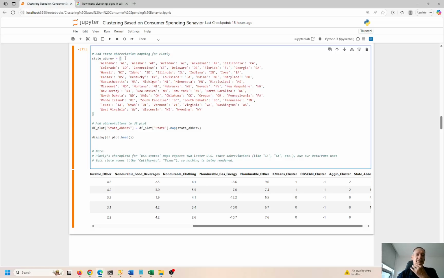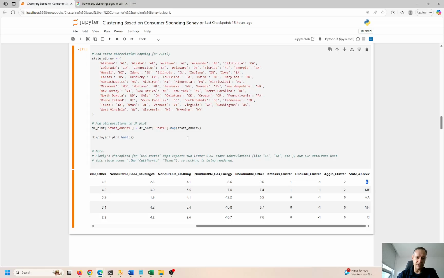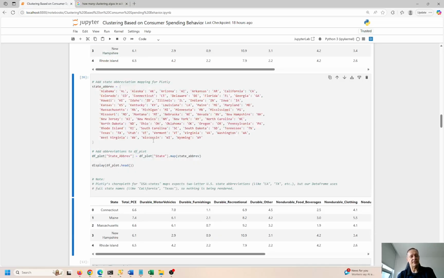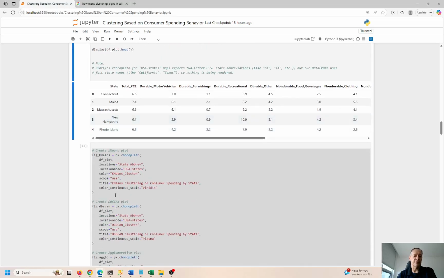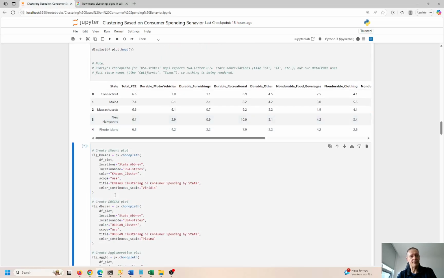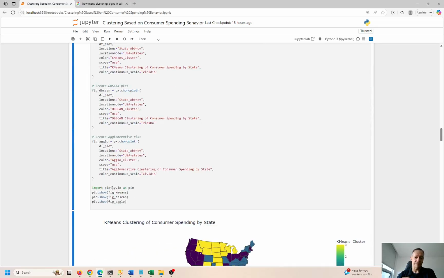So anything in curly braces is a dictionary, and you can see a key and a value here. So this is a key on the left side of the colon, and everything typically is in quotes, at least if it's text. If it's numbers, it's not in quotes. But here we have the mapping. So based on this, we can create the KMeans clustering, DBSCAN clustering, Agglomerative clustering, and the state abbreviation, and do the mapping based on Plotly's ability to visually map all of these. But again, it has to be in the state abbreviation, not the state name. So we have to use the two-letter character to get the clustering, to get the mapping done.